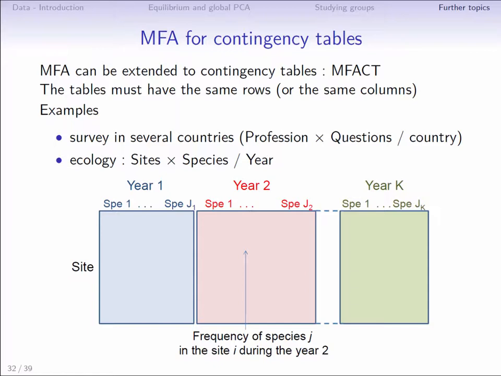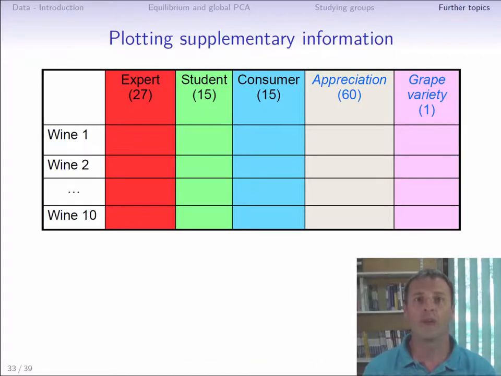We also note that MFA can simultaneously deal with frequency tables, tables with quantitative variables, and tables with qualitative variables. The row weights are then calculated using the frequency tables. Now, let's go back and take a look at interpretation aids, which are useful for all types of principal component methods, including PCA, MCA, and MFA.